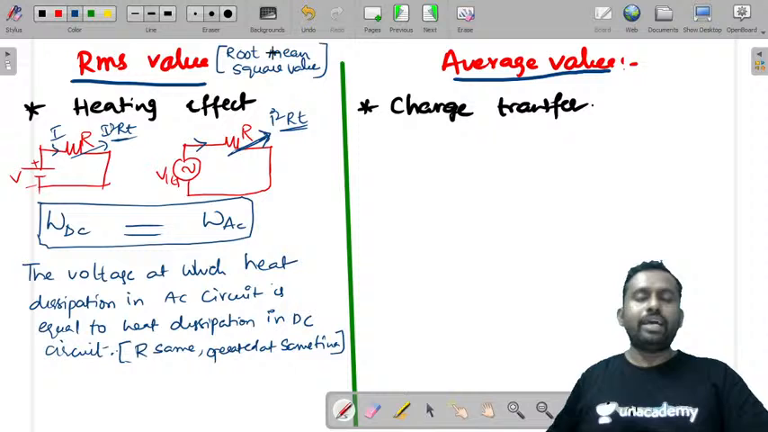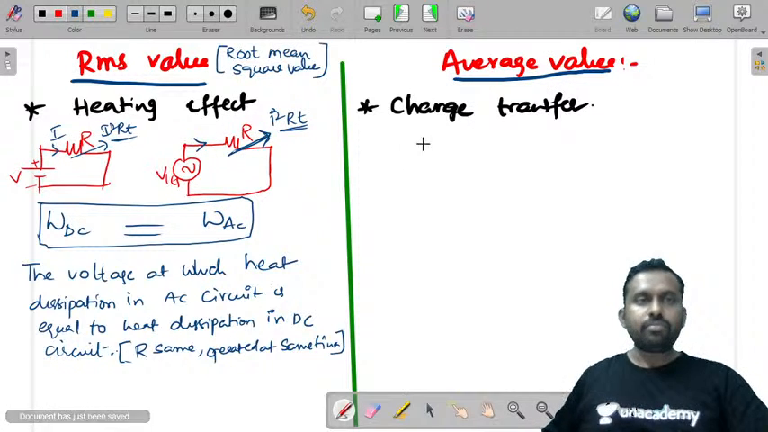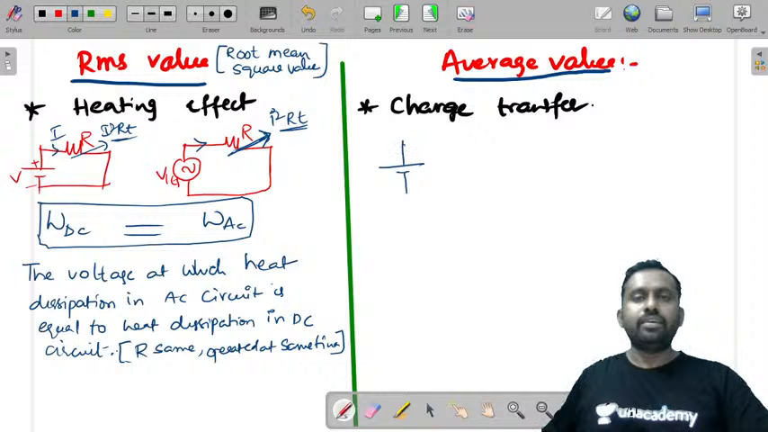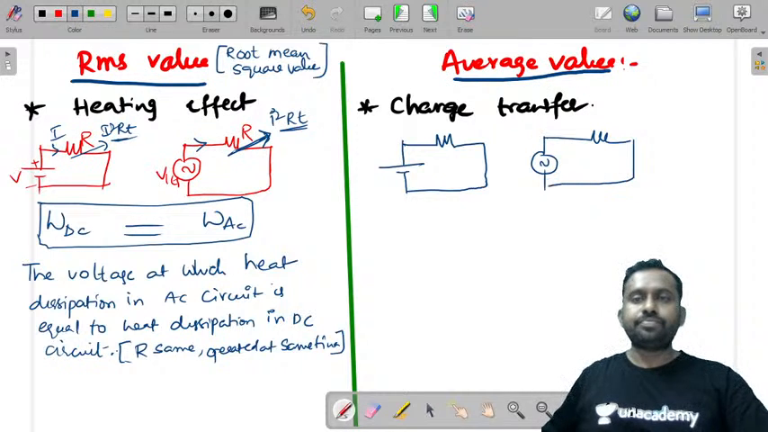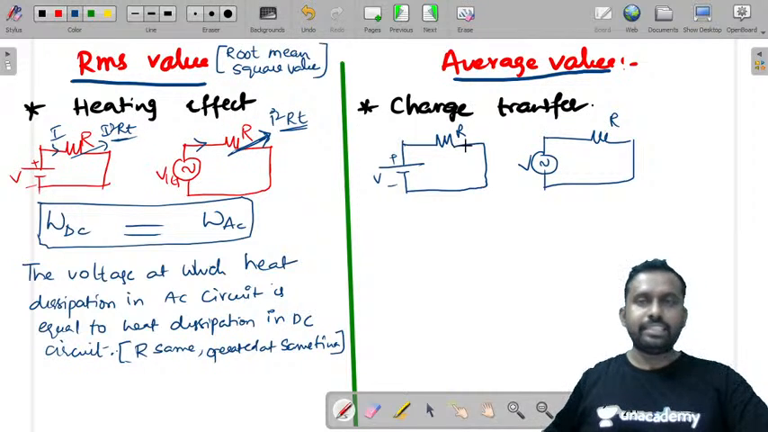Now if you take an average value, if you have a DC circuit and an AC circuit, this is a DC circuit, this is an AC circuit, let us take this as resistance and let us take the current as I and this as I.